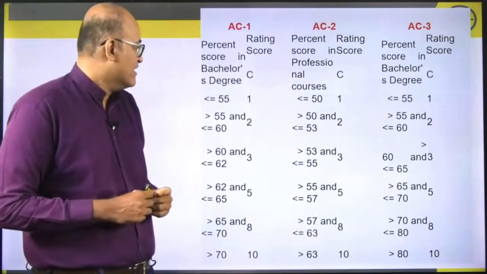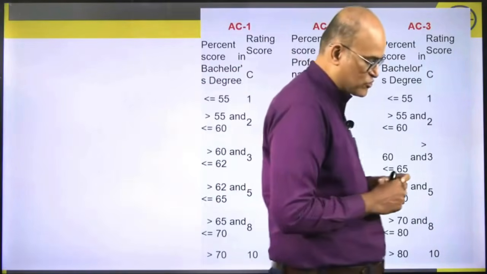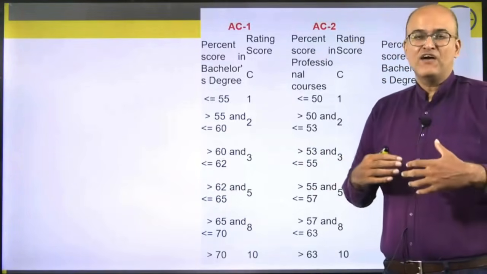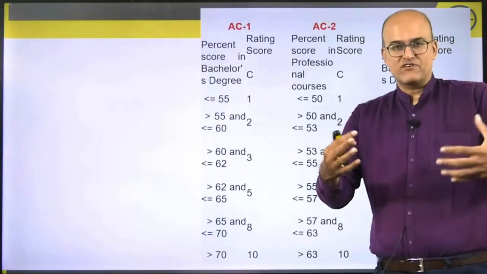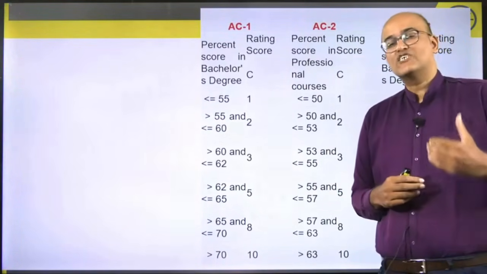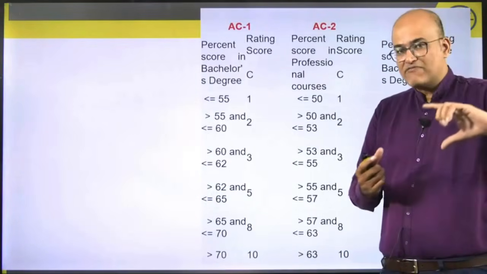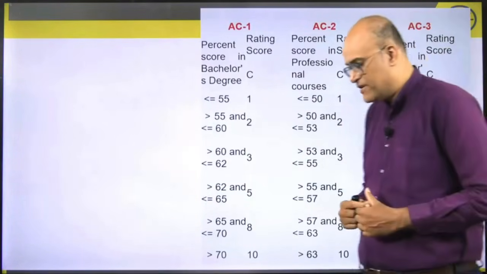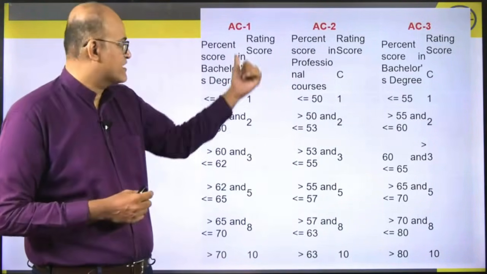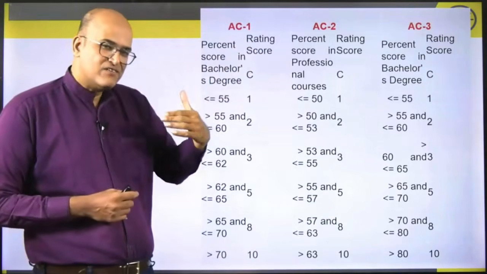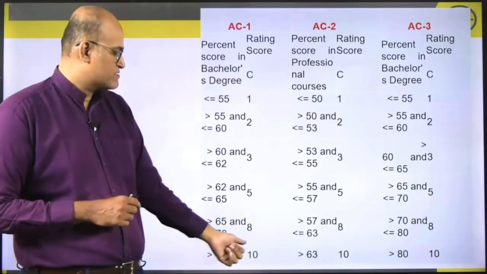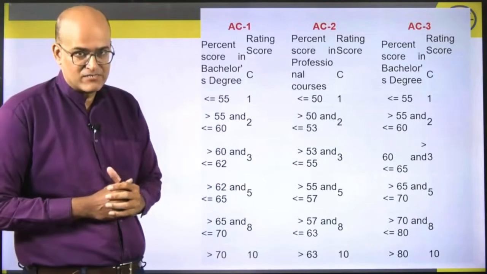When it comes to your graduation performance, they are aware that some of these groups may have very high percentages of marks getting scored, whereas in some of these graduation streams, it will be a challenge to even get 70%. So they have kept that in mind and given the weightages. If you observe at the bottom, you will get an idea of what I'm trying to convey. For example, medicine and related areas are not very highly scoring subjects. That's the reason even if you get more than 70%, they'll give you the entire 10 marks as weightage.